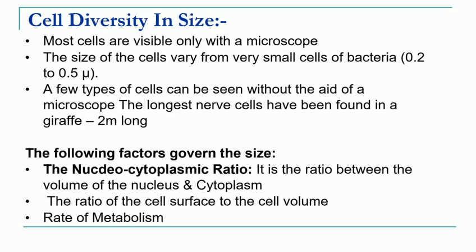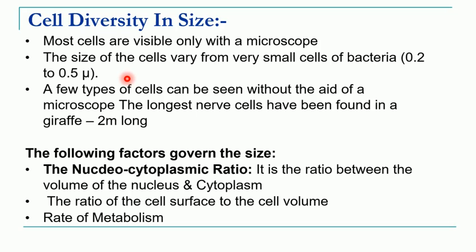Okay, so most cells are invisible to the naked eye. That means for watching the cell's size and shape, you require a microscope. The size of the cell varies from 0.2 to 0.5 micron. The smallest cells, like bacteria, show a size from 0.2 to 0.5 micrometer.